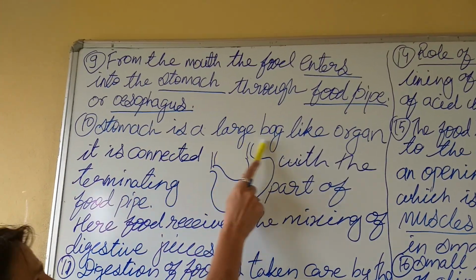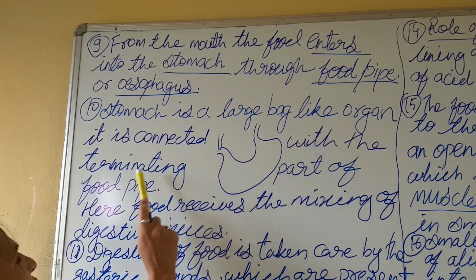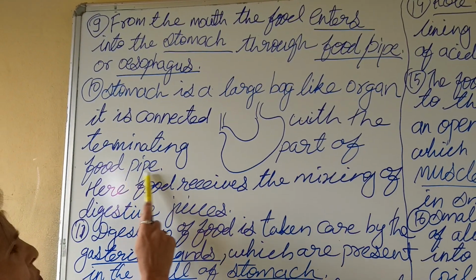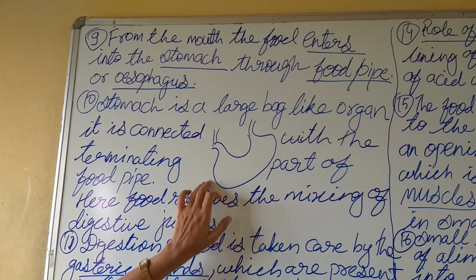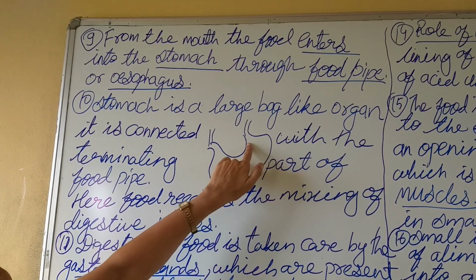Now the stomach is a large bag-like organ. It is connected with the terminating part of the food pipe. As I told already, the last end of the food pipe is connected with the stomach.